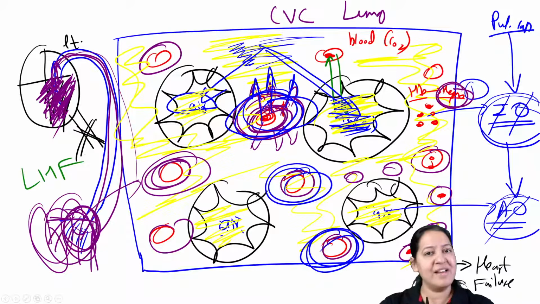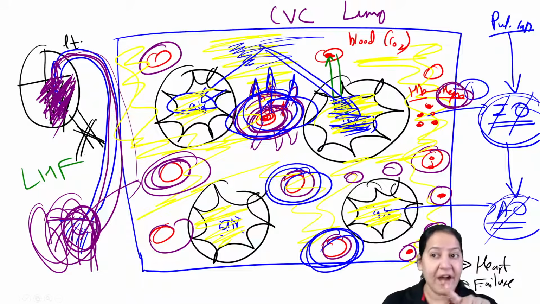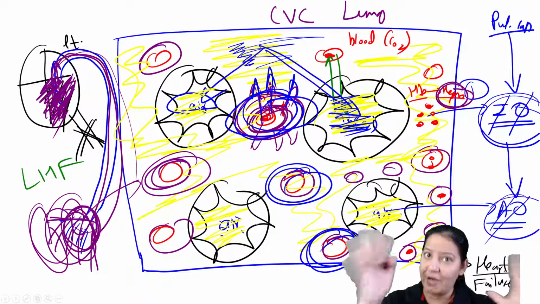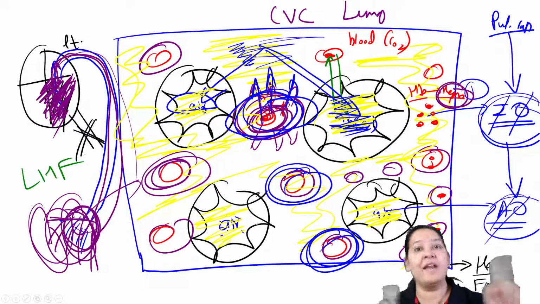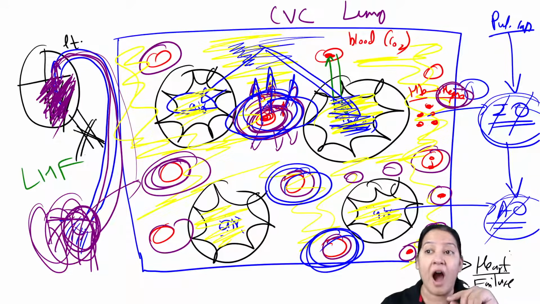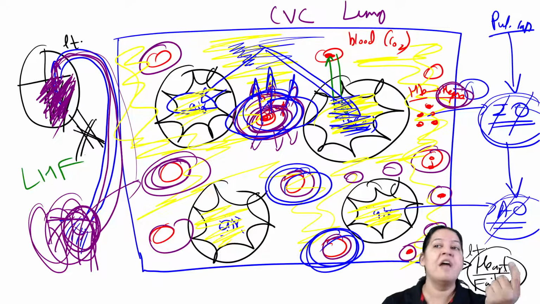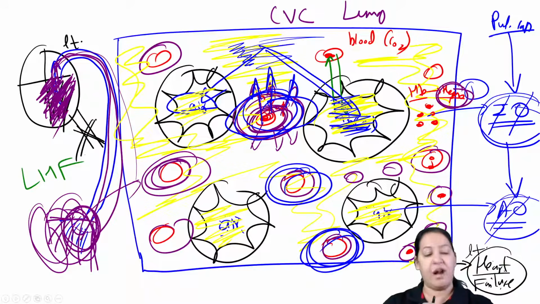So what are heart failure cells? Now it is a misnomer. Heart failure cells are present in the lung. This is a slide of lung. Heart failure cells are not present in the heart. They are present in the lung when the heart fails. Which heart? Left heart. When left heart failure is there, these cells come in the lung. That's why these are known as heart failure cells.